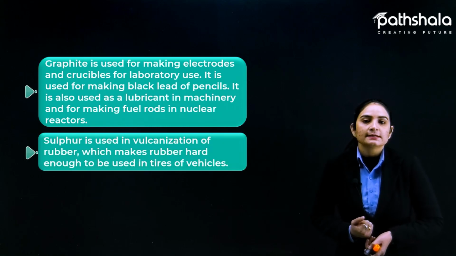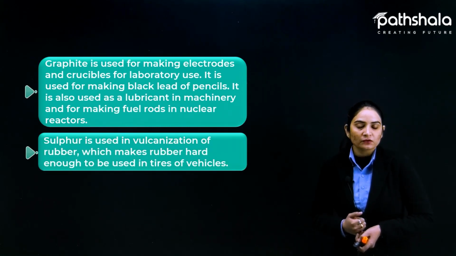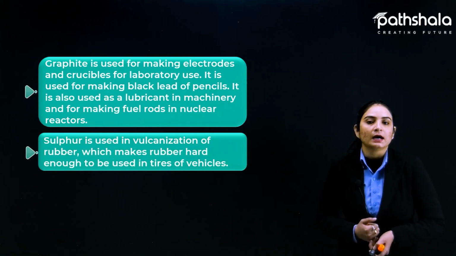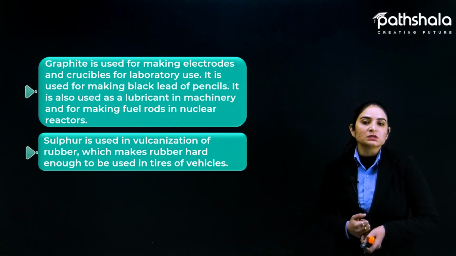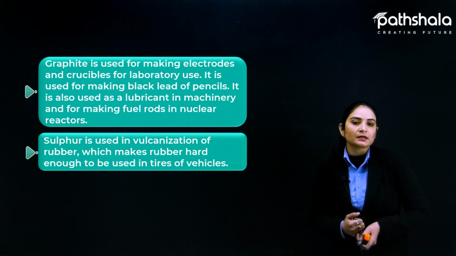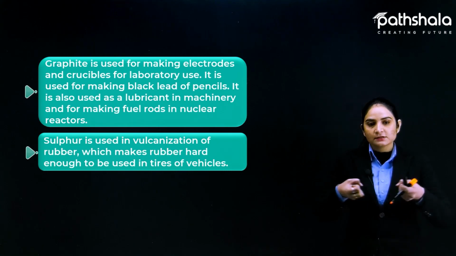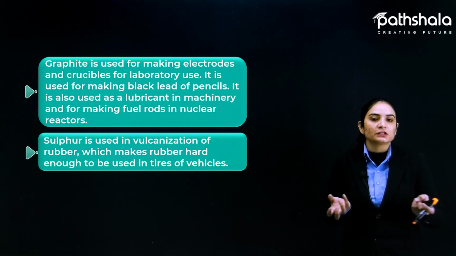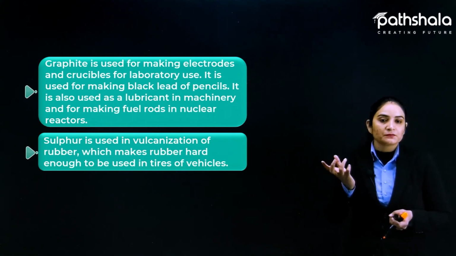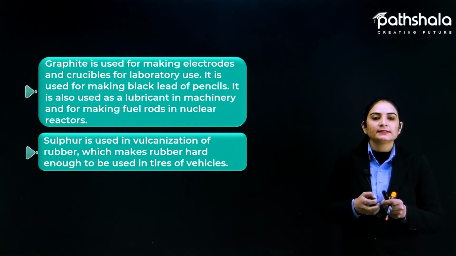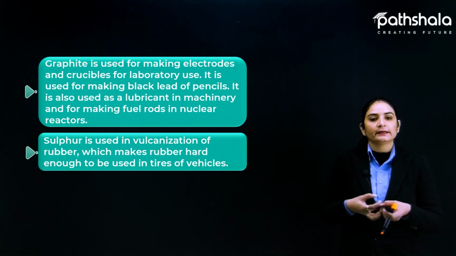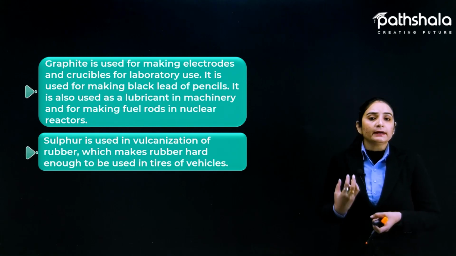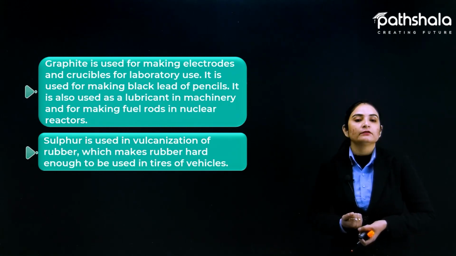Another one is sulfur, which is used in the vulcanization of rubber, which makes rubber hard enough to be used in vehicle tires. Rubber is elastic in nature. The rubber bands or simple rubbers we use are soft and elastic, but they are not going to be used in vehicle tires.